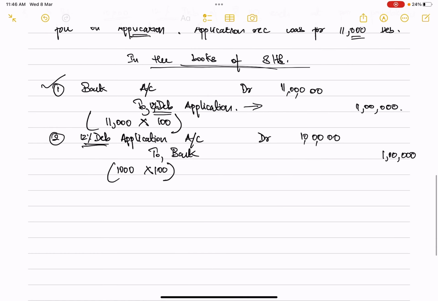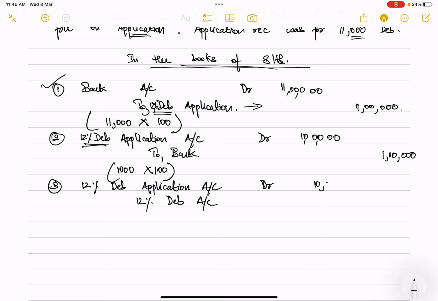And in transferring the money to the debenture account, the 12% debenture application account will be debited, and the 12% debenture account will be credited with a value of 10 lakh rupees.